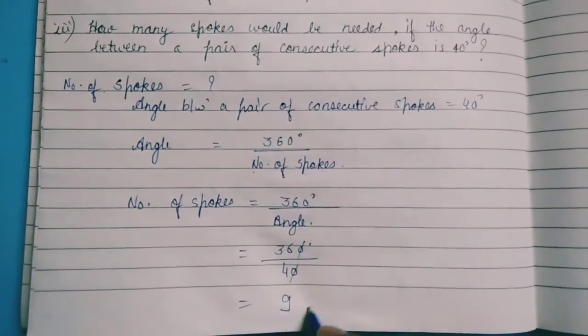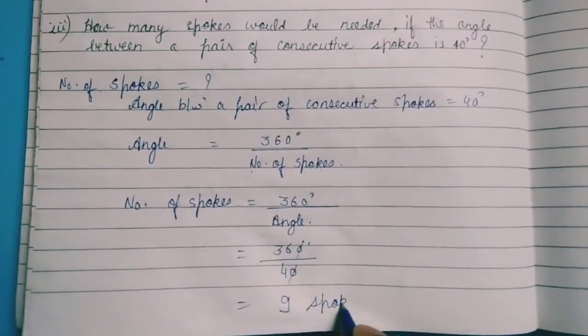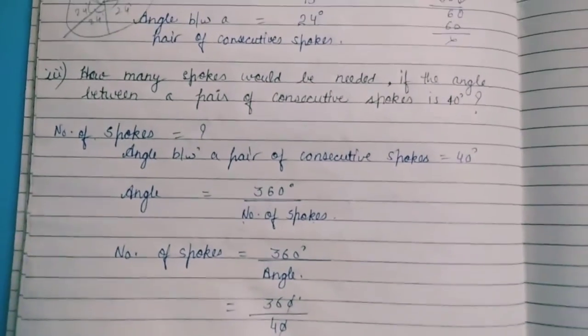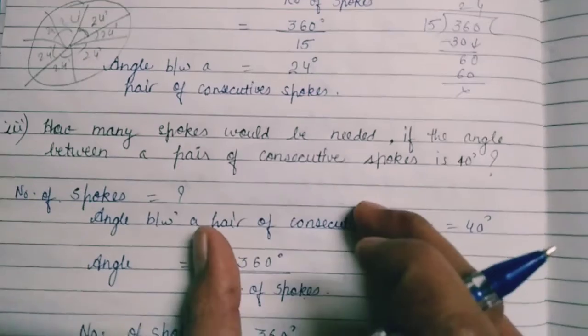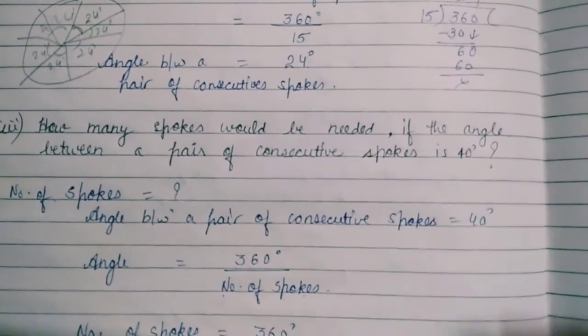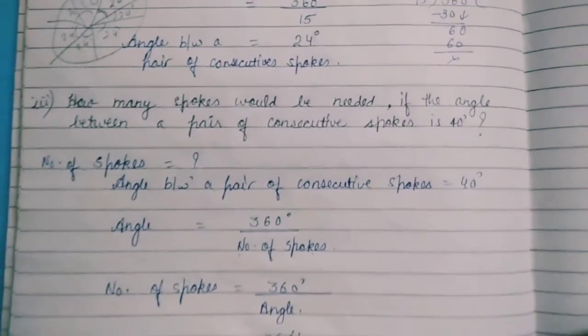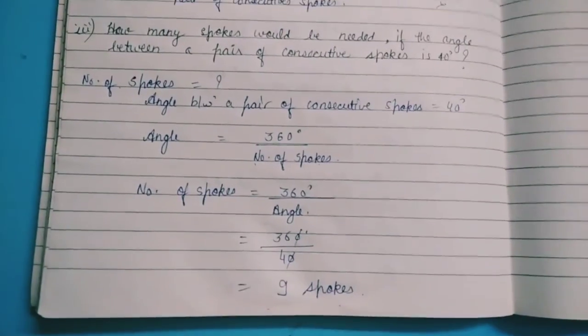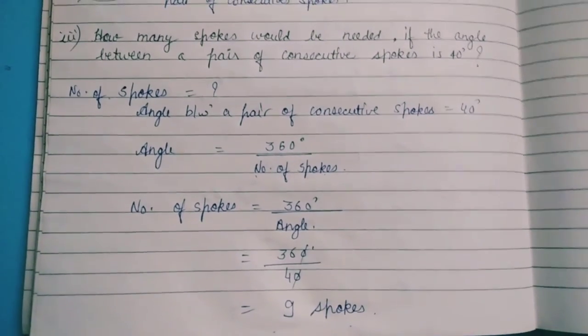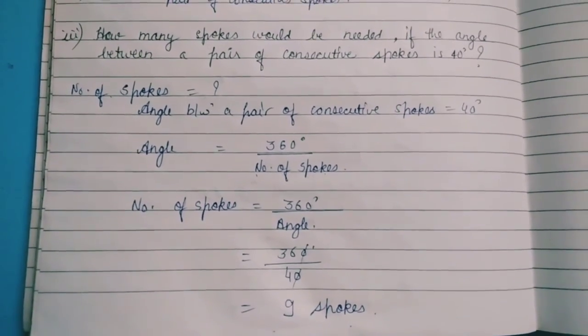It means 9 spokes were there when the angle between consecutive spokes is 40 degree. So here we completed the solution of question number 3 of exercise 13.2. The remaining questions we will see in the next video.